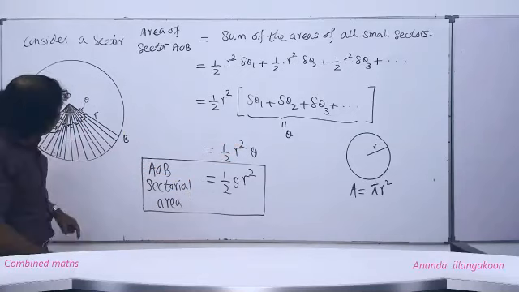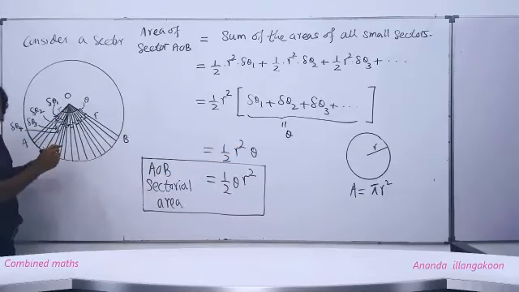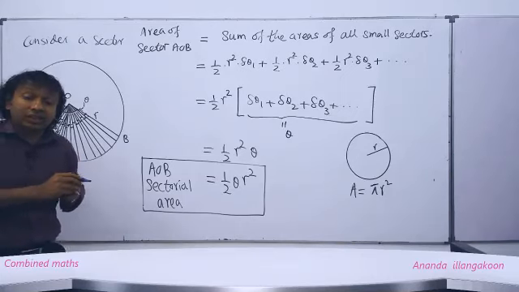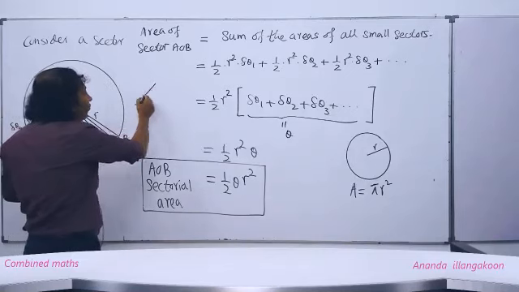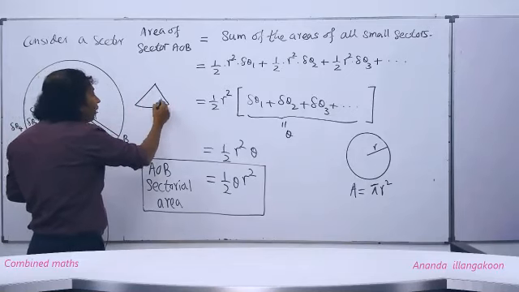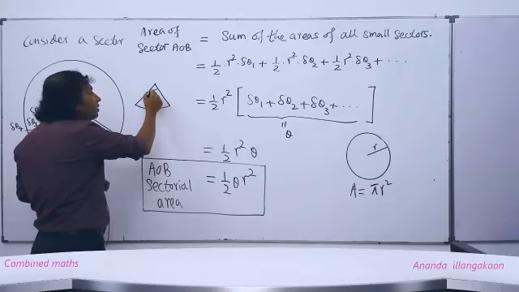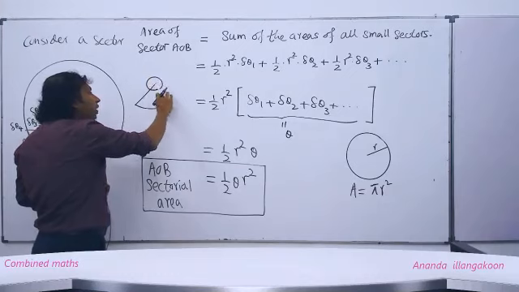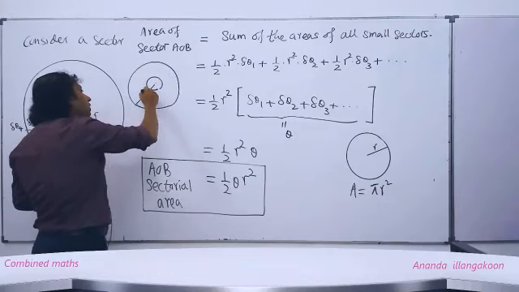Yeah, people, this sector only, right? This sector we can convert to a circle. How? We increase this angle up to this way. Then this radius will turn this way and come onto the other like this.